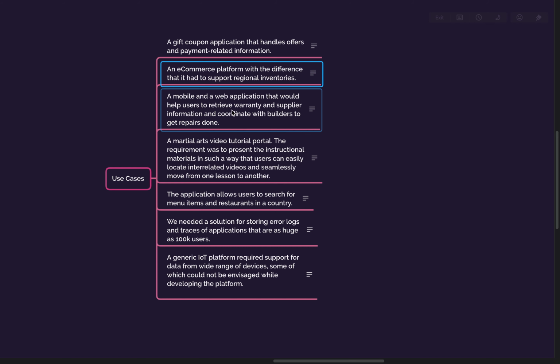So a mobile and web application that would help users to retrieve warranty and supply information and coordinate with builders to get repairs done. Again, we talked about a JSON kind of environment where mobile data can directly be inserted into the database as JSON. Again, if the application is not very vast, then we can even cater to it through RDBMS. But document DB could be a good option to store this kind of data.